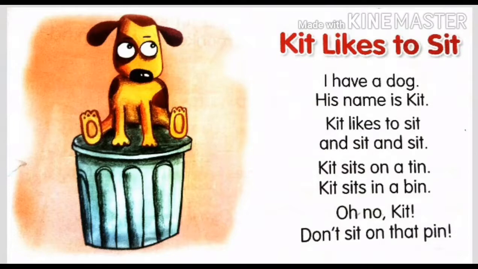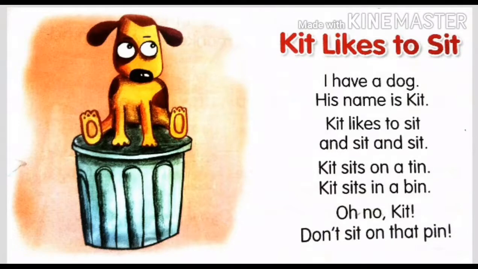Now read the poem along with me. I have a dog. His name is Kit. Now who is there? A dog is there, and what is the name of the dog? The name of the dog is Kit. K-I-T, Kit. Kit likes to sit and sit and sit. The dog named Kit likes only sitting, not any other work. Kit likes to sit and sit and sit. So it means it always likes to sit.